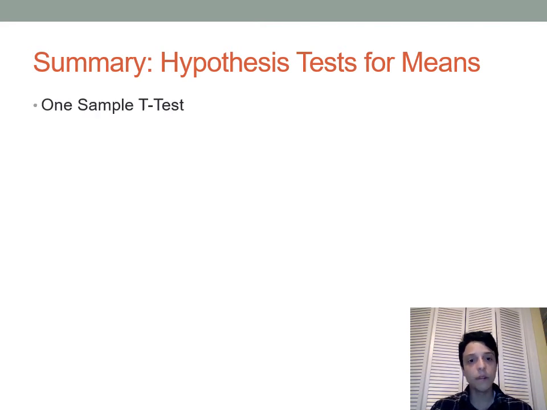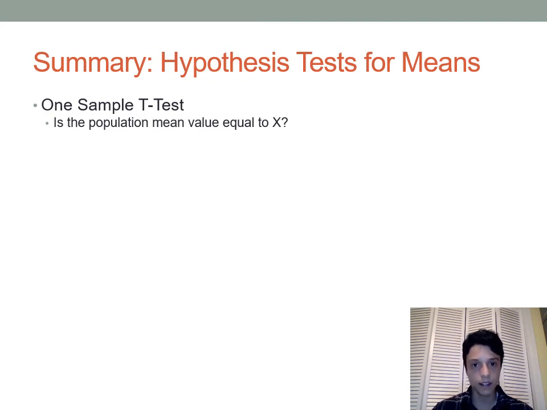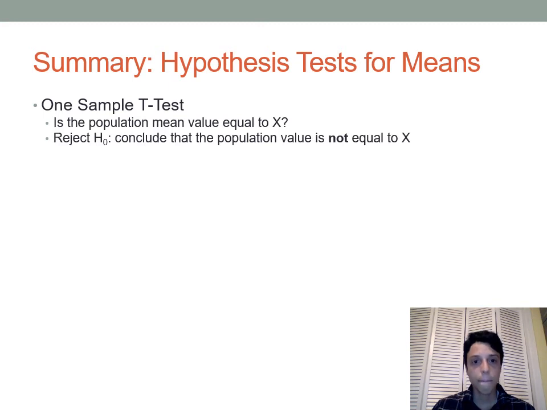A couple weeks ago we met the one sample t-test. The one sample t-test lets you answer the question, is the population mean value equal to some number that you're interested in? If you reject the null hypothesis in a one sample t-test, you conclude that the population value is not equal to whatever that number is. So if you think the average sentence for robbery is 10 years, you could rule that out using a one sample t-test if you get a sample mean that's far away from 10.